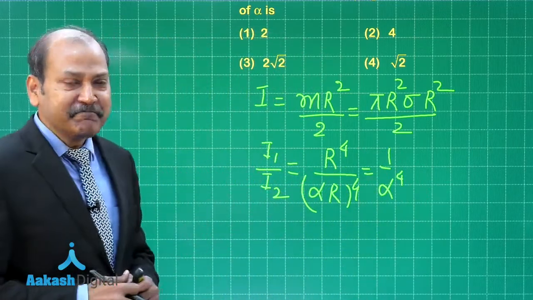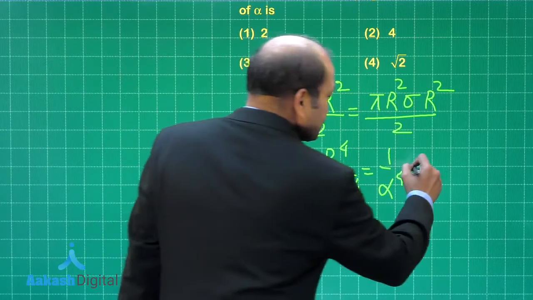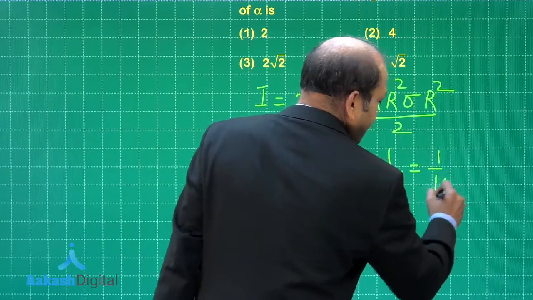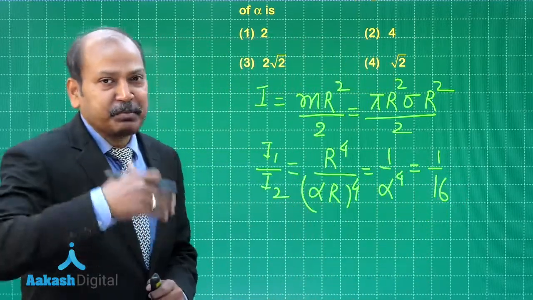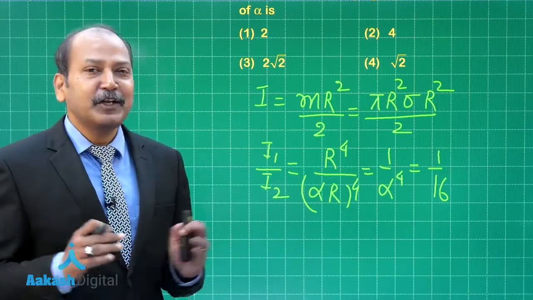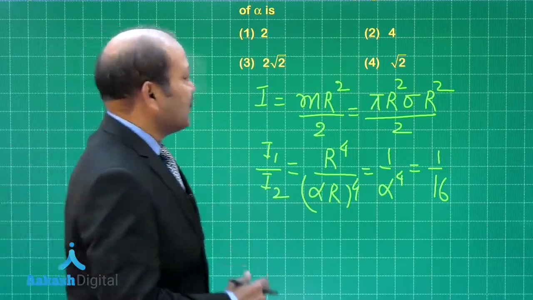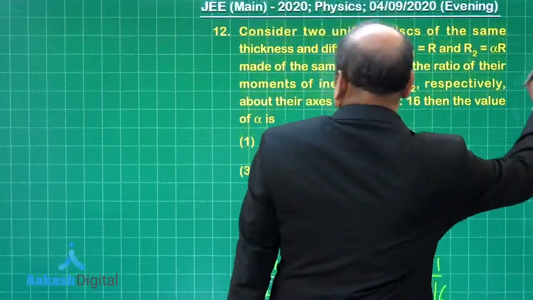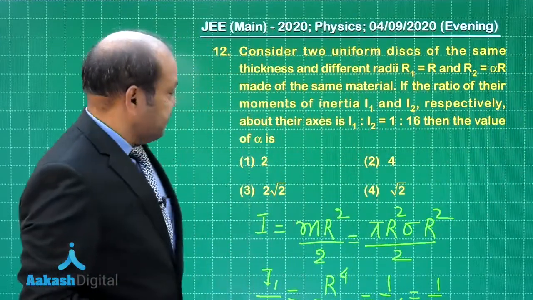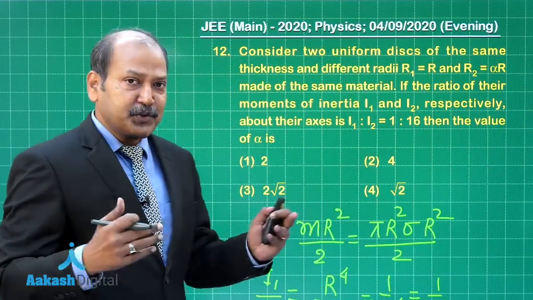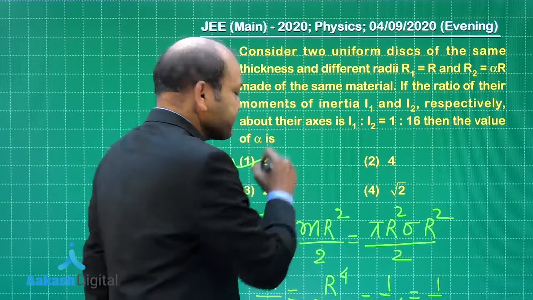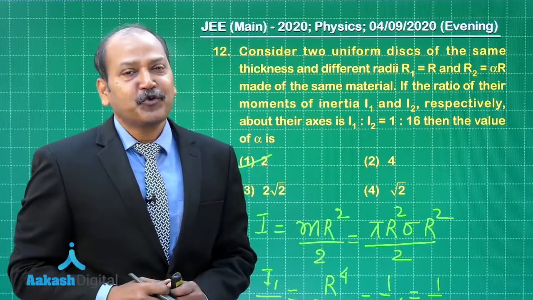According to the question, this value is equal to 1 by 16, and 16 is 2 raised to the power 4. That means the value of alpha is 2. Let us now check the options, and the first option gives us the value of alpha as 2. So, the first option is correct. Let us now go to question number 13.